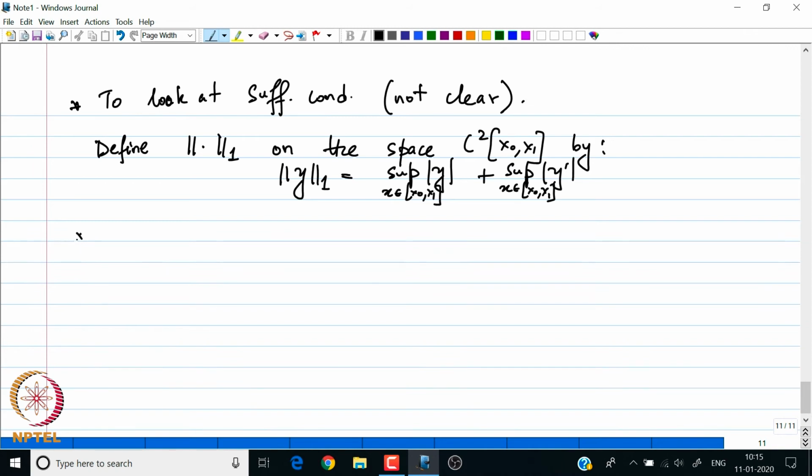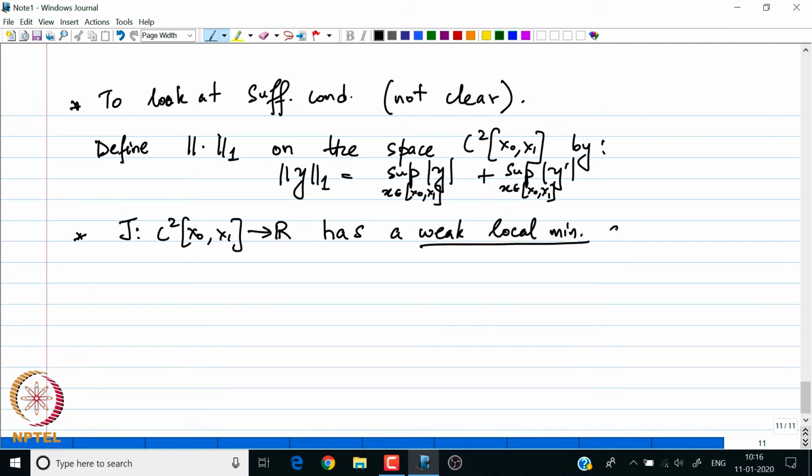So, I am going to talk about the concept of weak minima. Suppose J from this function space to R has a weak minima, or weak local minima, at y in the set S. Y is an extremal. So, without saying much, we are always assuming that we are working with extremal solutions.